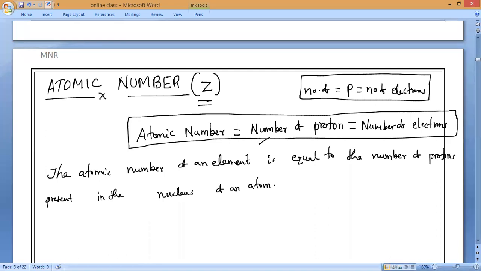Now, one more interesting fact I want to say. Whatever we are studying in this atomic model, you might remember it is already written in our NCERT book also. We draw hydrogen, oxygen, like that. The first 20 elements, I think 18 elements, they have given the atomic structures. Correct? Yes, sir.